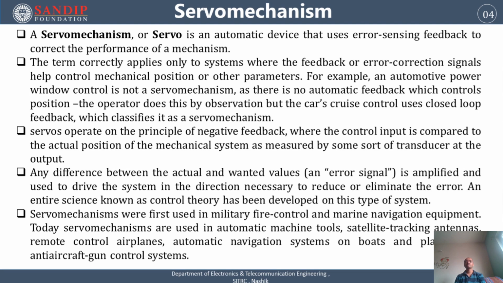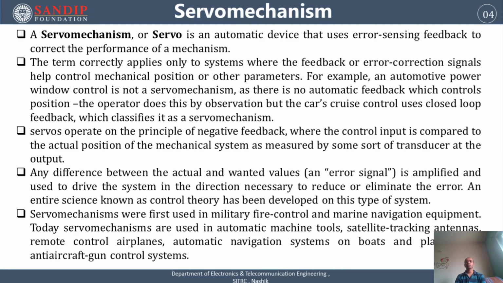Hence, the servo mechanism is an automatic device which takes the input from the environment as applied input and another input from the feedback element, the error sensing feedback element, and both are compared and generate the error. Then that error is given to the control unit, so that the control unit takes proper corrective action to increase or decrease the speed or displacement of the actuators.